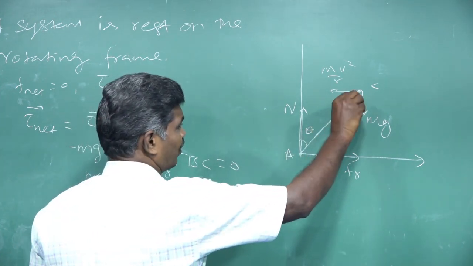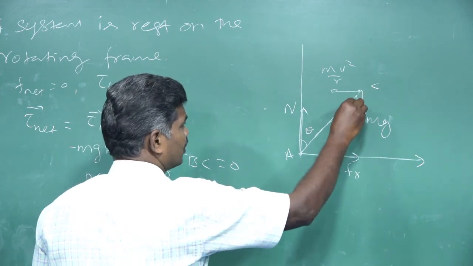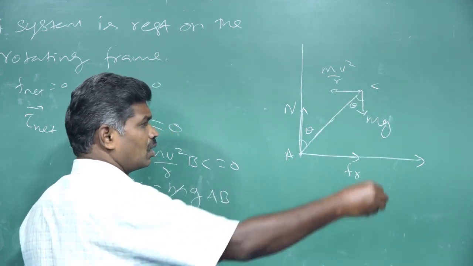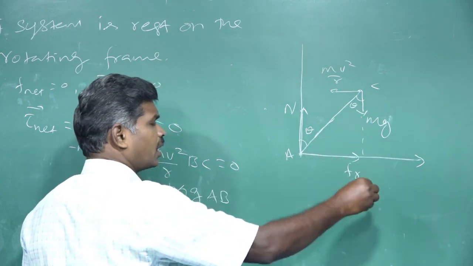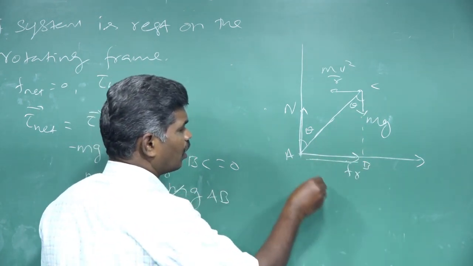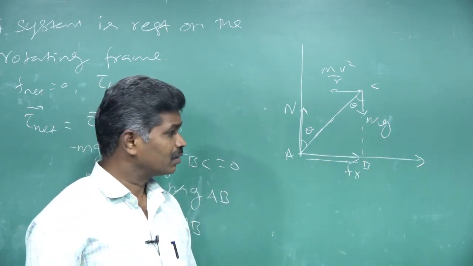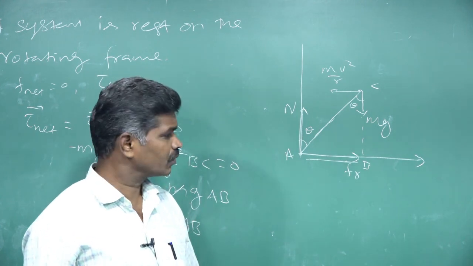According to our mathematical principle, the alternate angle is also theta. If you draw a perpendicular line, this point may be represented as B. This is the perpendicular distance taken for the gravitational force, and that value we want to calculate.